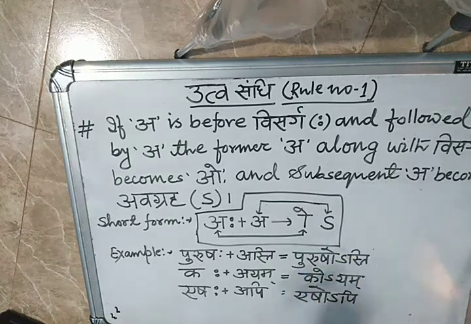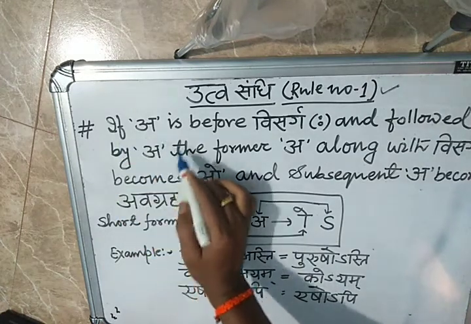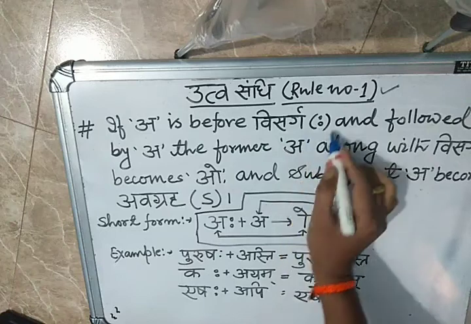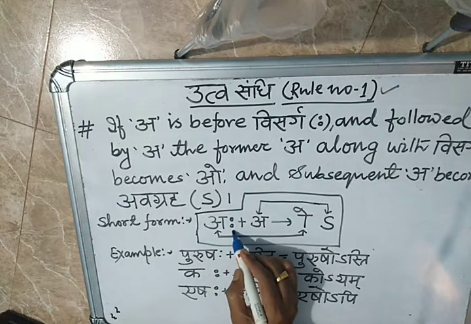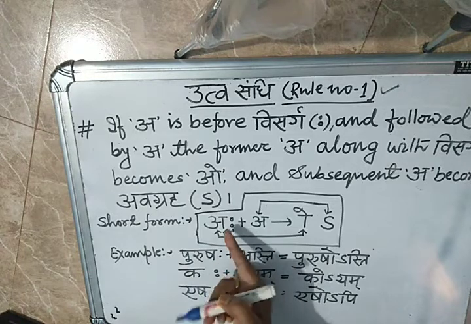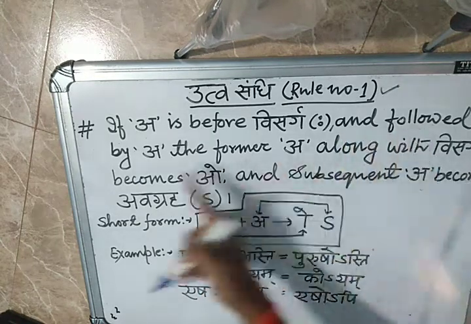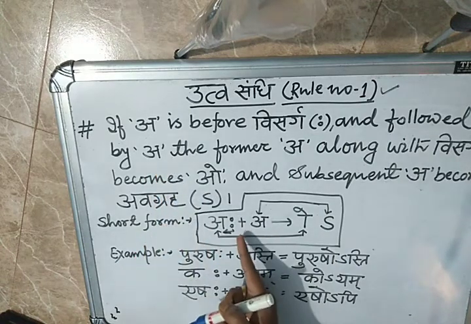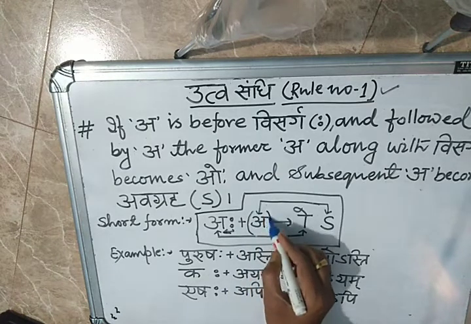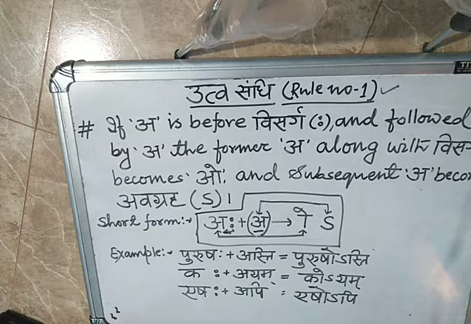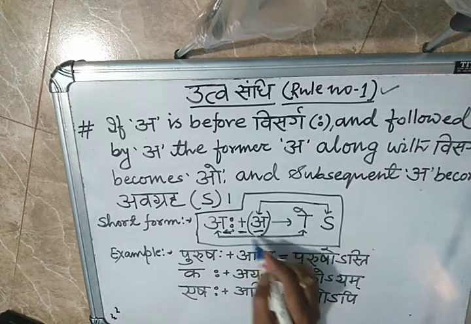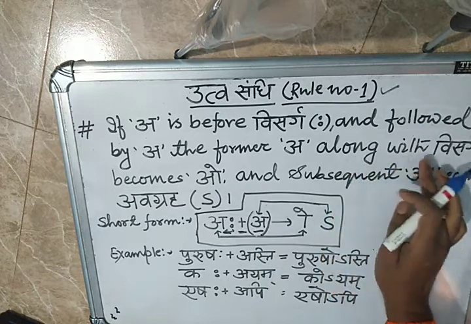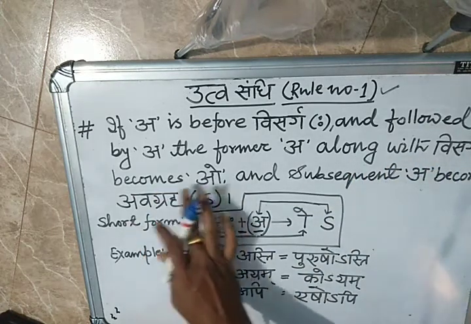Uttva Sandhi has two rules. This is the first rule. The first rule says: if A is before Visarga, please try to understand, if A is before Visarga, and it is followed by A, that is, the next one is A, where followed by means after, on the right side, then the A along with Visarga becomes O.